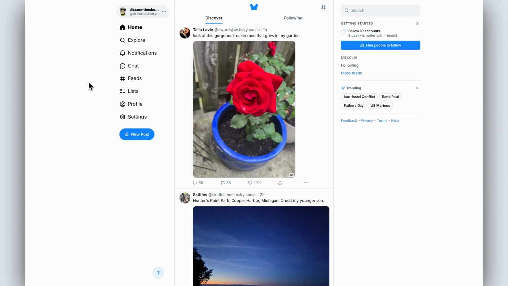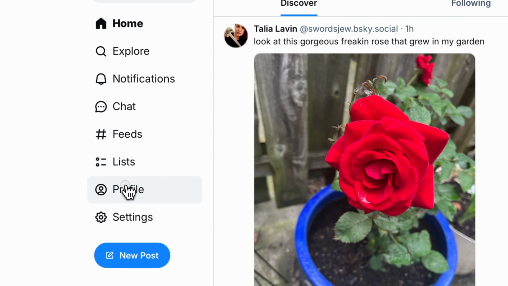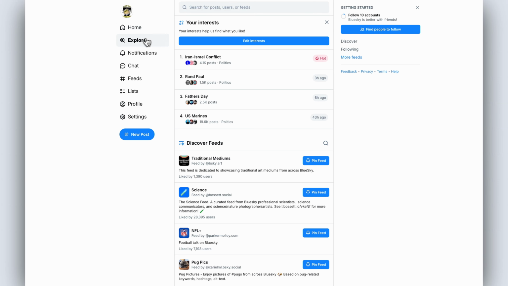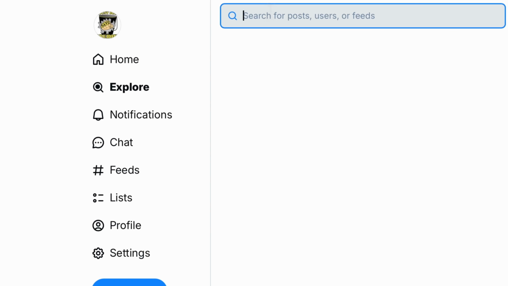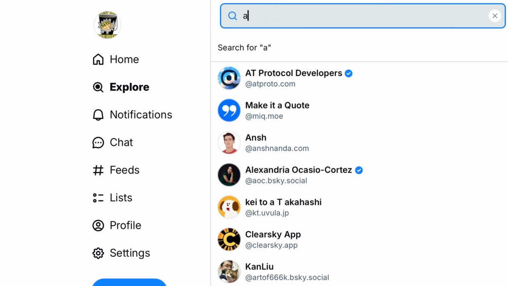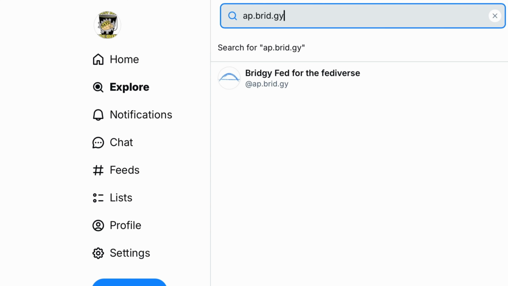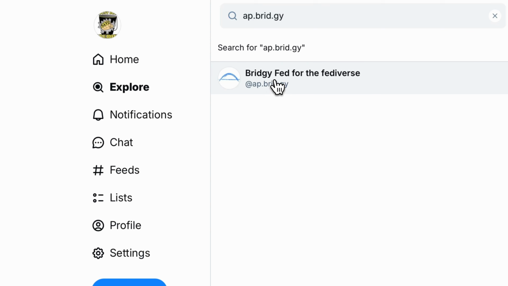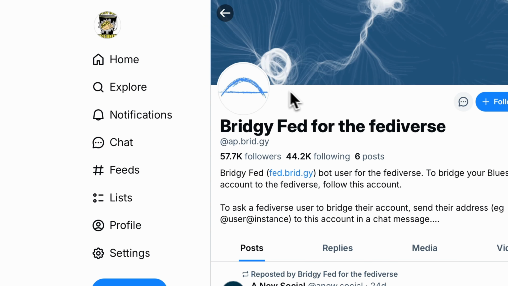All you need to do is open up your Bluesky. Here I've got the Discount Bucket Warehouse account set up. The Discount Bucket Warehouse already has a GoToSocial account over on ActivityPub, but they've got this one here on Bluesky as well, maybe to prevent squatting on their name. So all you need to do is search for an account here, ap.brid.gy. Bridgy. So this is a bot. Just click on the name over here and hit follow on this account.